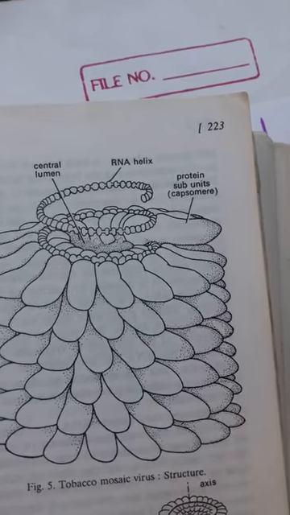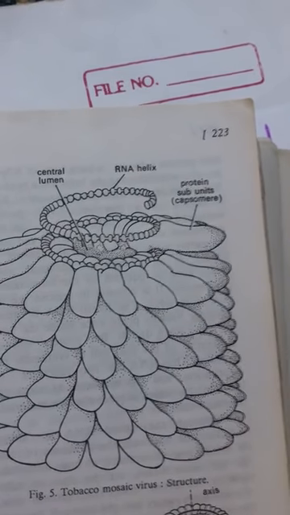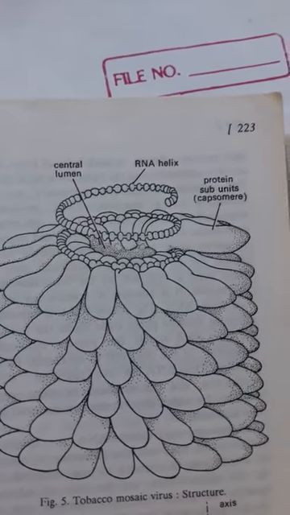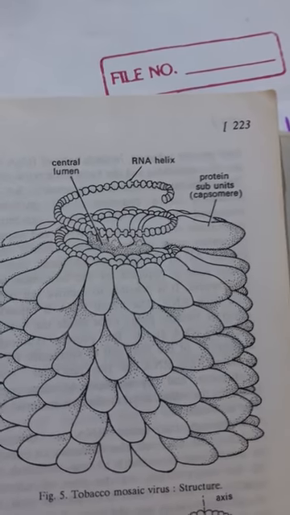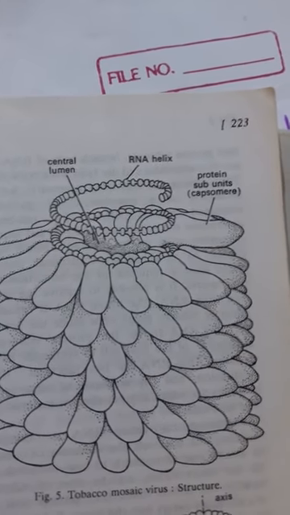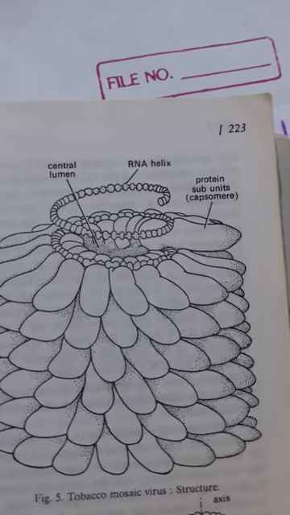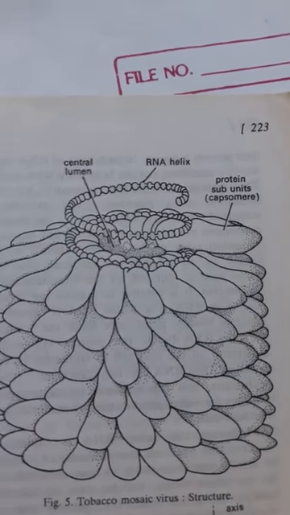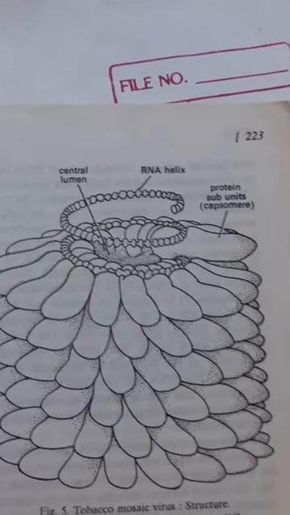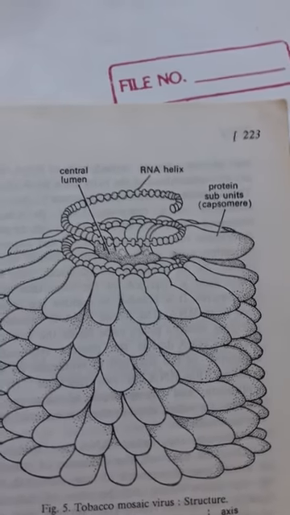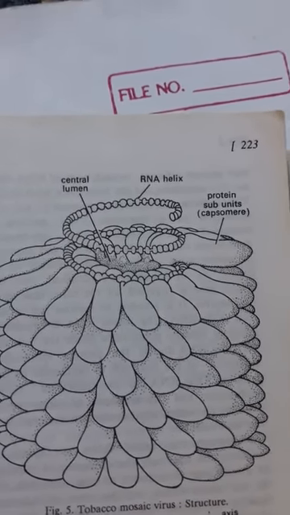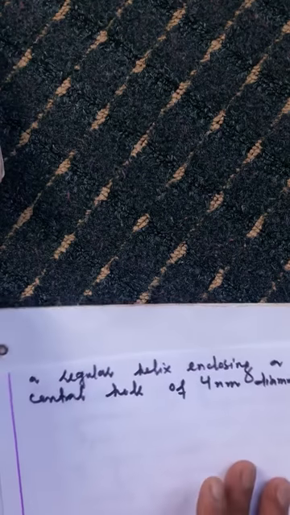And you have to remember that when the virus attacks the host, it only injects its single stranded RNA into the cell, whereas the capsid remains outside. And that single stranded RNA, when it enters the host cell, contains all the coded information that is necessary for the formation of the new capsid. Okay, so we will write here like this: